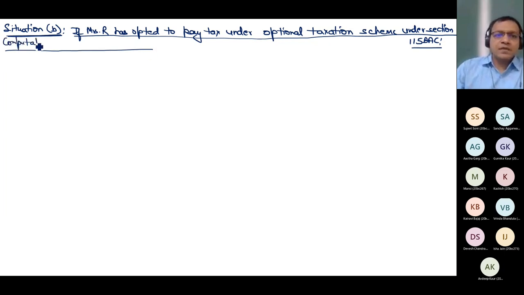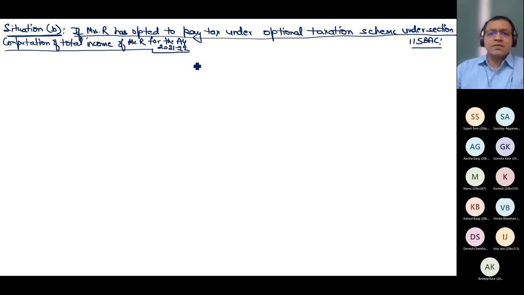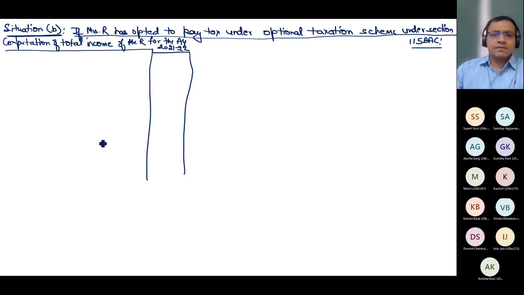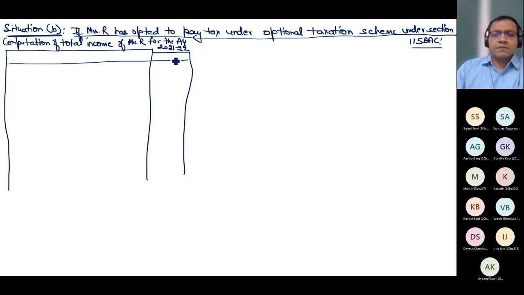Computation of total income of Mrs. R for the assessment year 2021-22. Always present the question beautifully and completely. Don't write short form in the exam. I am writing, but you please don't write. Particulars.